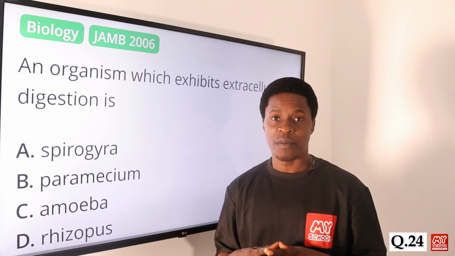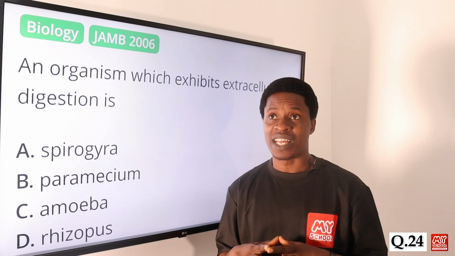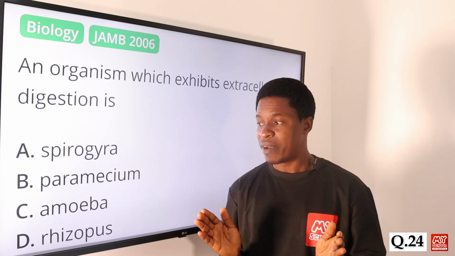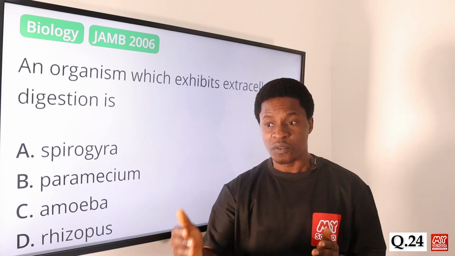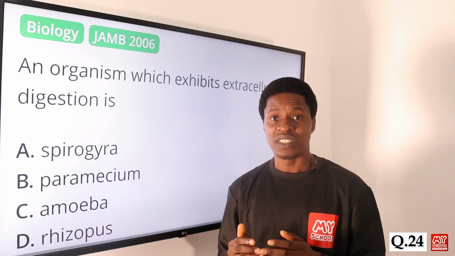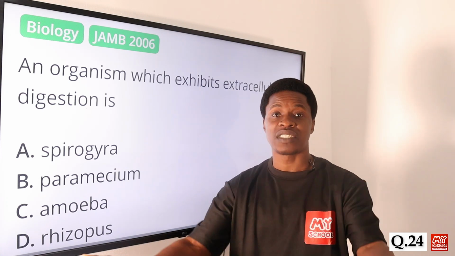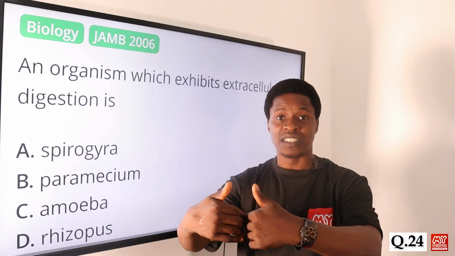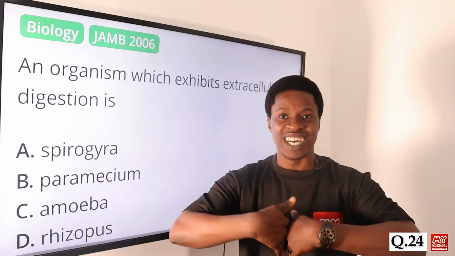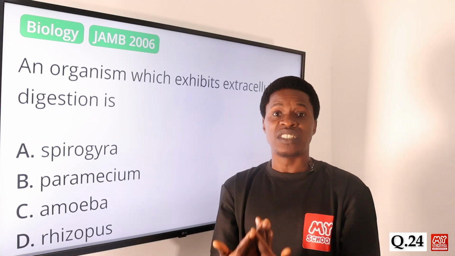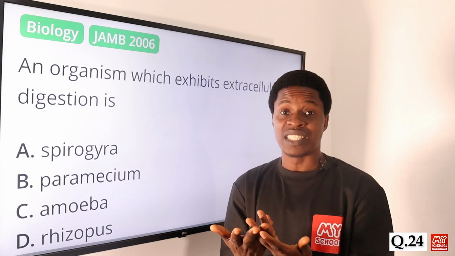Option C says amoeba. What amoeba does is to sense the food, then with its pseudopodia, it moves towards the food and engulfs around the food. As it engulfs around the food, it begins to digest it gradually into the body, diffuses it, and then it releases enzymes that diffuse.